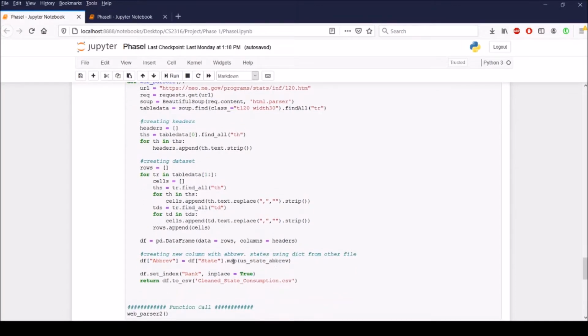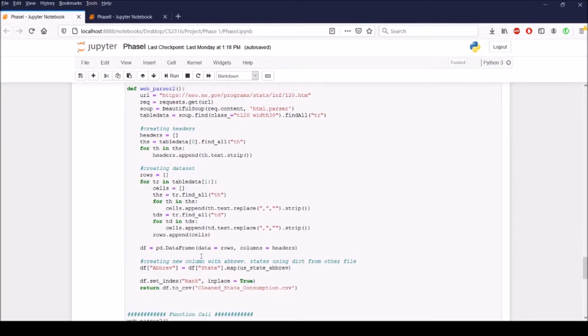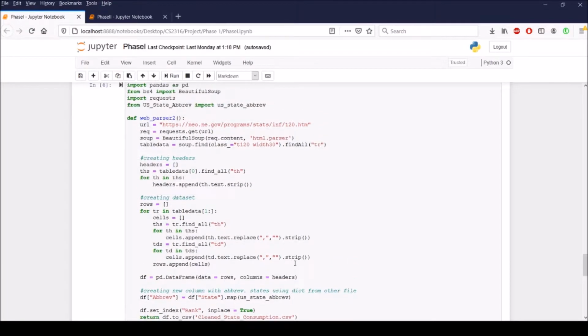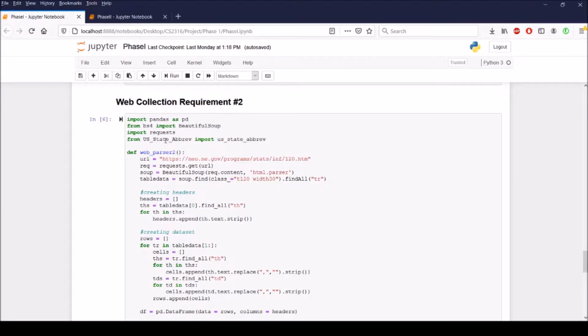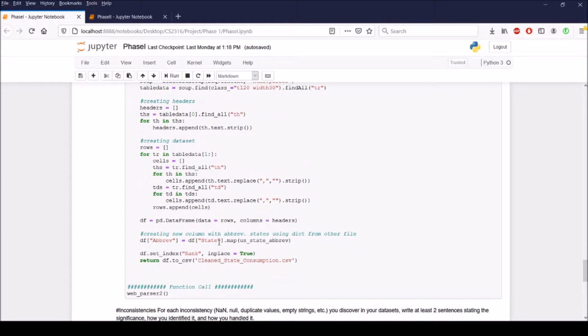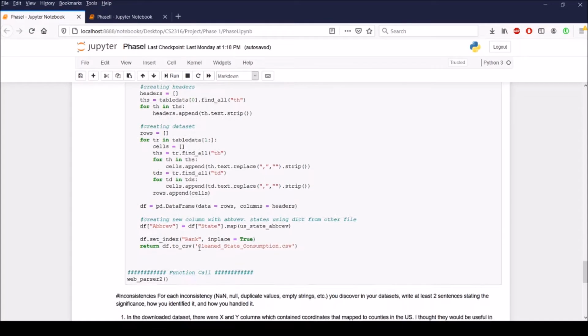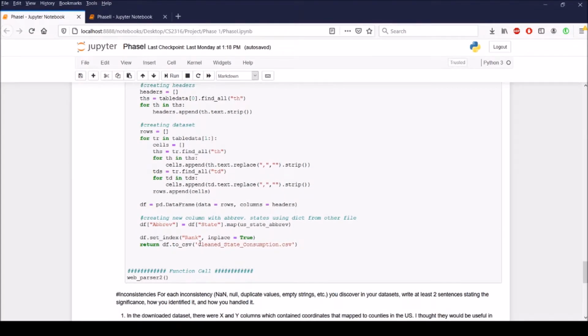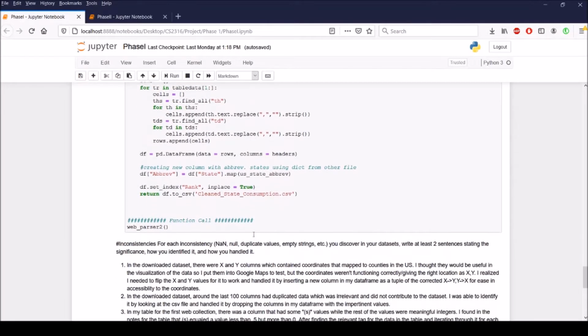For this one I also added a new column with abbreviations for each state using a dictionary that I imported that I also created on the side, because my other files had states abbreviated, so it'd be easier to aggregate the data and group them by their abbreviations if all of the files had that in common with each other. And then I just read that to another new file.